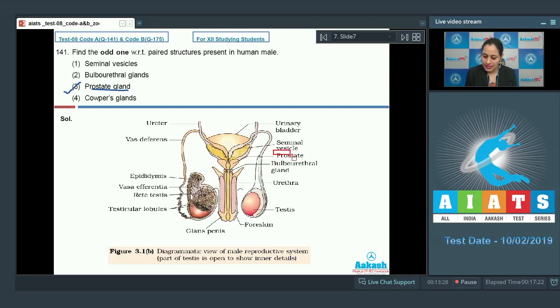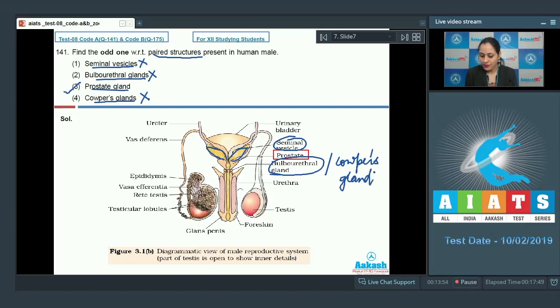Prostate gland is an unpaired structure in human male reproductive system, whereas the other three options, seminal vesicle, bulbourethral gland, also known as Cowper's gland, are the incorrect options because these are paired structures. You can see here the seminal vesicle is a paired structure, then this bulbourethral or Cowper's gland is also a paired structure, whereas this prostate gland is an unpaired structure. So the correct answer to this question is option number 3. Let's proceed to the next question.